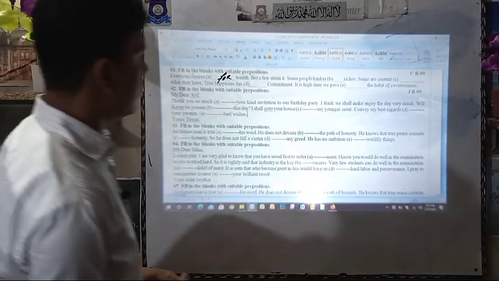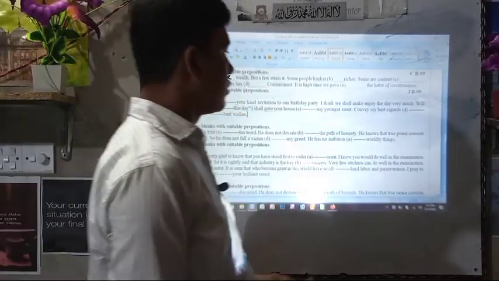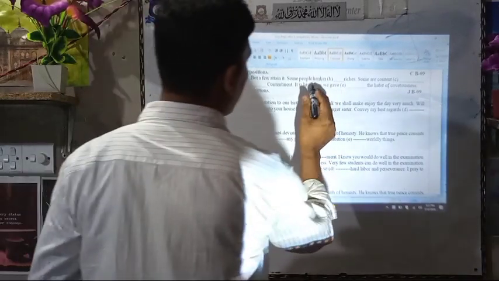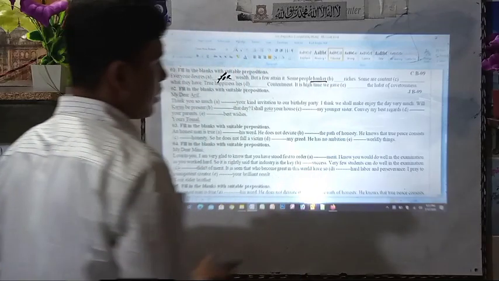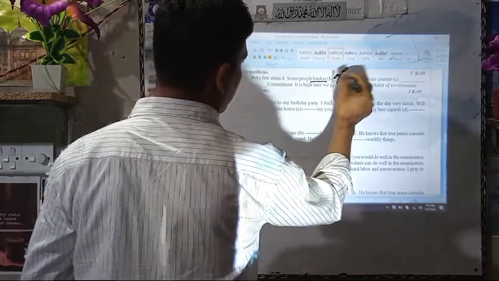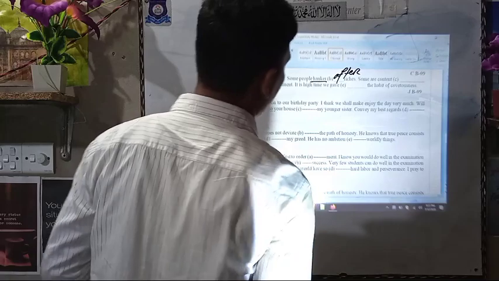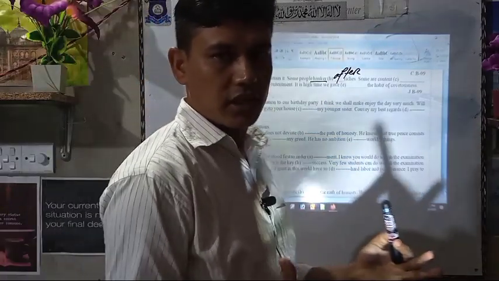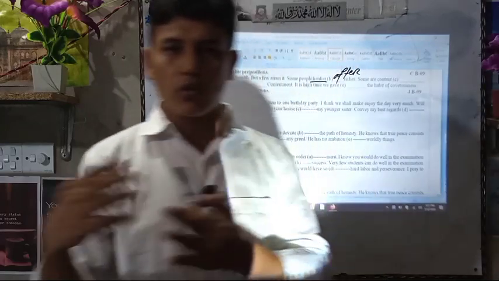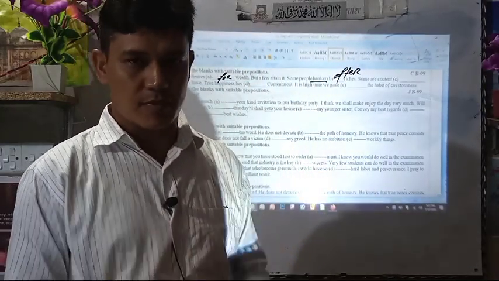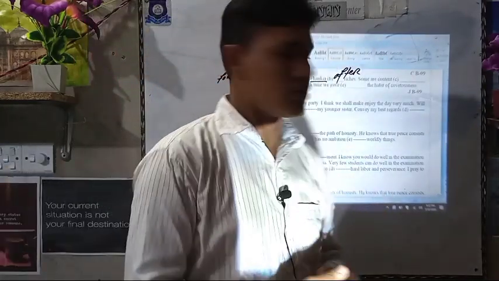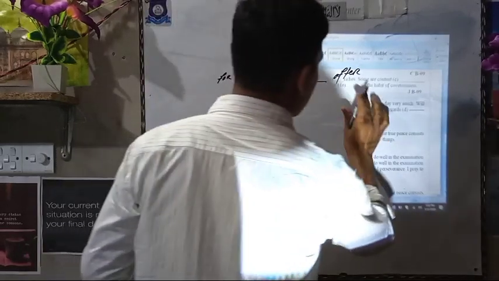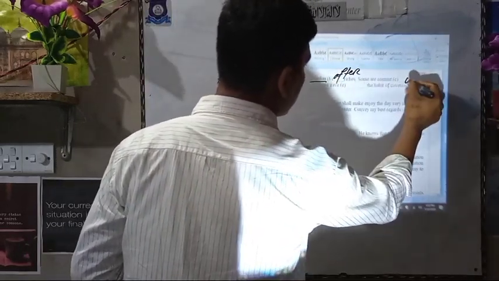But if you add to it, some people hanker. You can see after "hanker" we can use "after": hanker after riches. Some are content. What is the combined word with "content"? This is a disguised preposition which is connected with some words, and that is: some are content with.